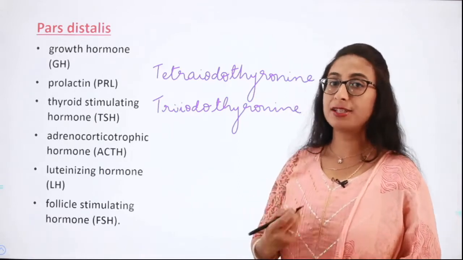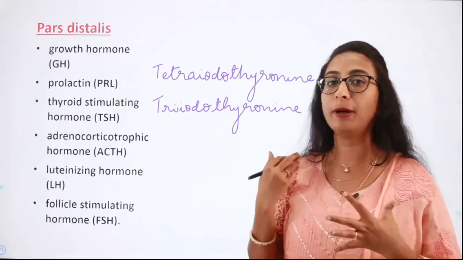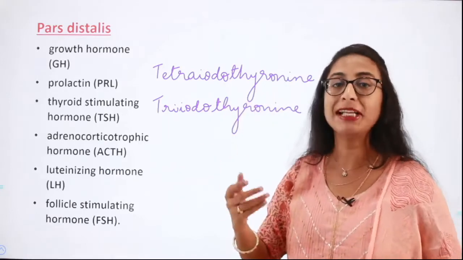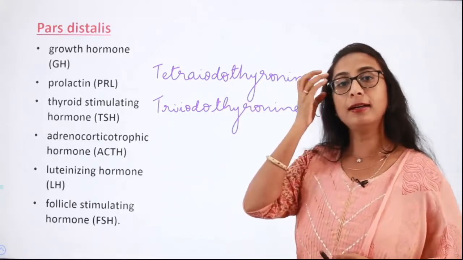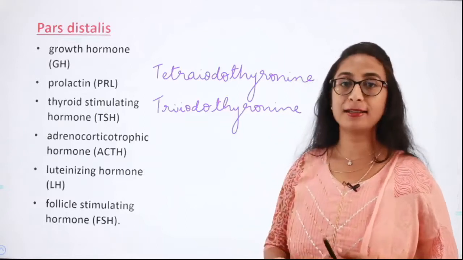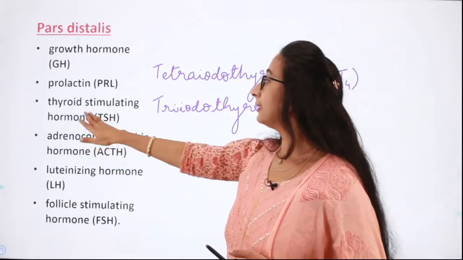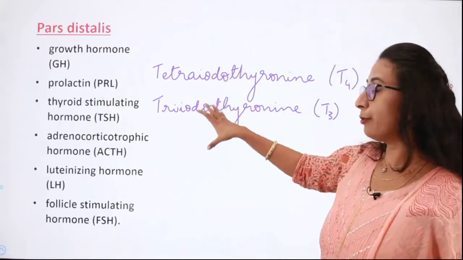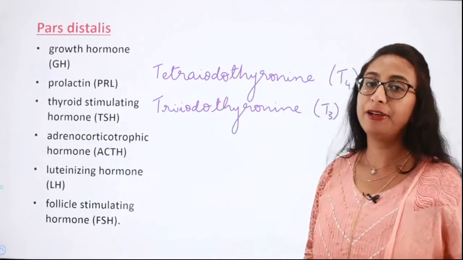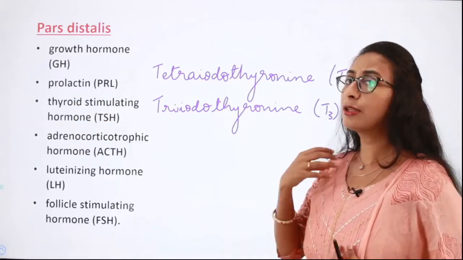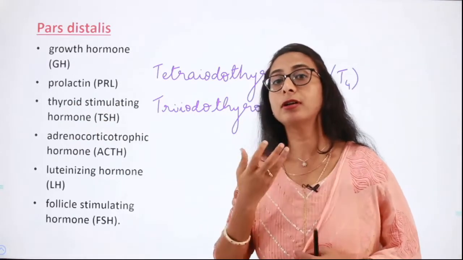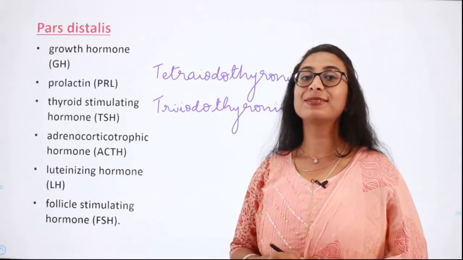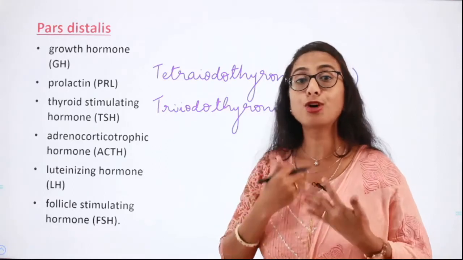So T3 and T4 are two important hormones secreted by the thyroid gland, and the functions of these and much more detail we will be discussing when we discuss the topic thyroid gland. As of now you need to know that the thyroid stimulating hormone regulates the thyroid gland, and these are the two important hormones secreted by it. For the good functioning of the thyroid gland, iodine is very essential, isn't it? That is why we take iodized salt in our diet.